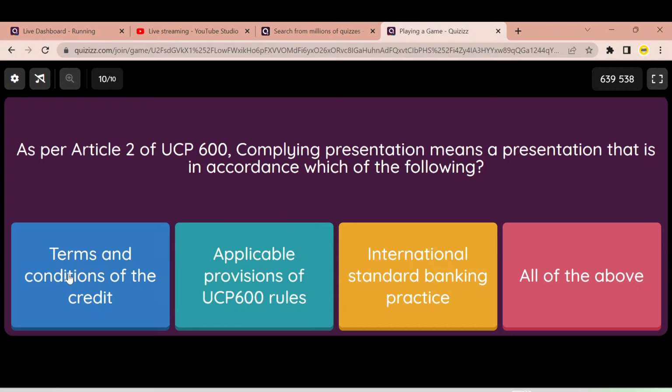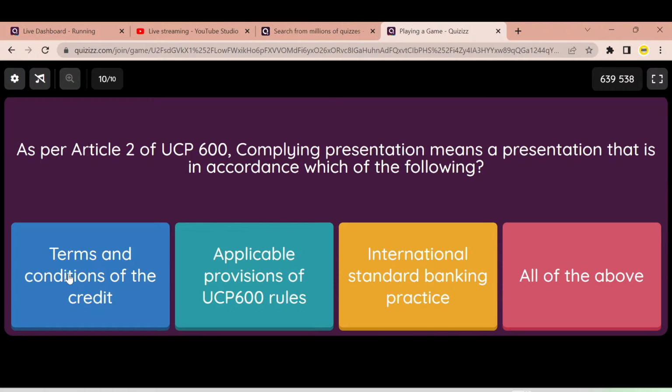Okay, the timer is out. Let's go through the answers. First one says terms and conditions of the contract. Yes, for a presentation to be compliant, we will compare that presentation with the terms and conditions of the credit. So your presentation has to be in accordance with that. So A is correct. Second one says applicable provisions of UCP 600.